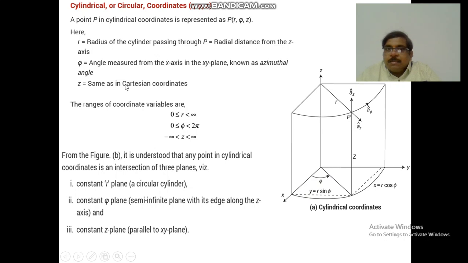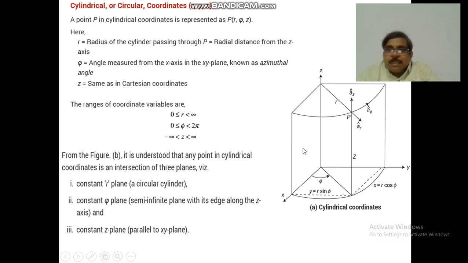And z is the same as in the Cartesian coordinate system. So the ranges of these coordinates are: r is from 0 to infinity, phi is from 0 to 2 pi, and z is from minus infinity to infinity. Here r represents the radius of the cylinder.